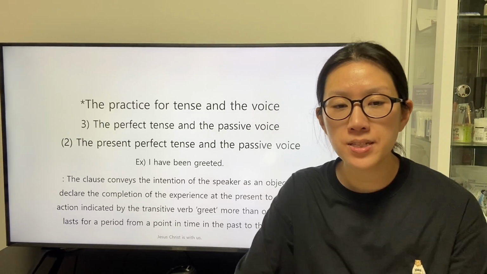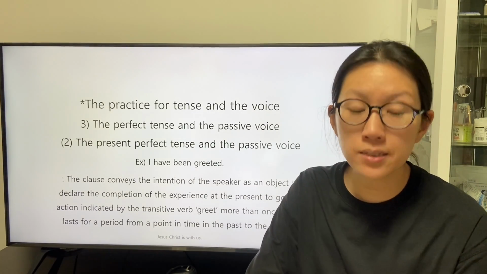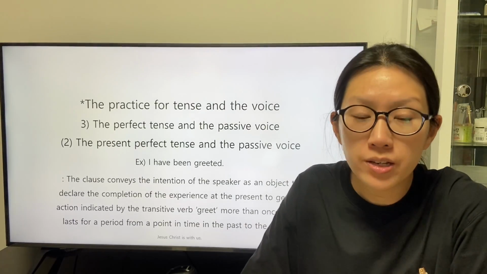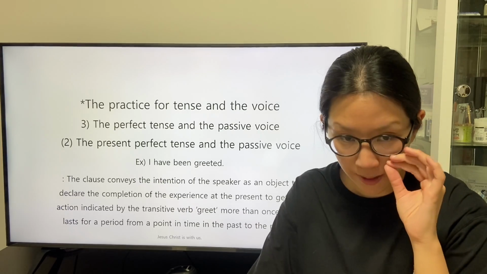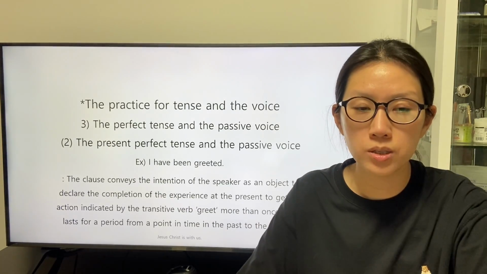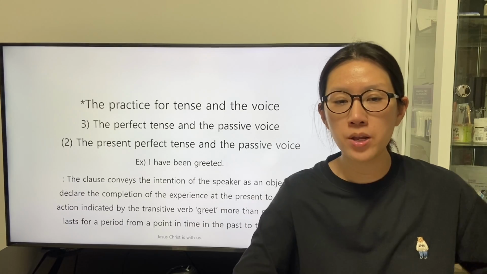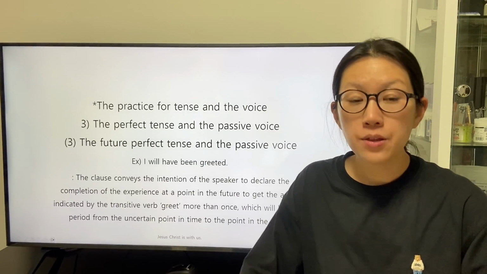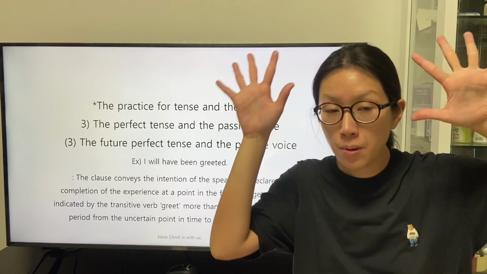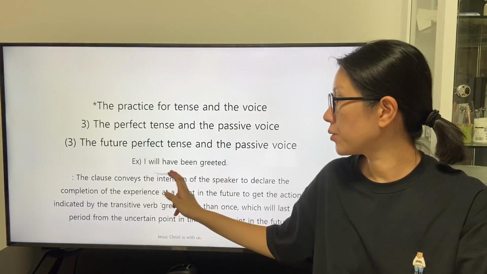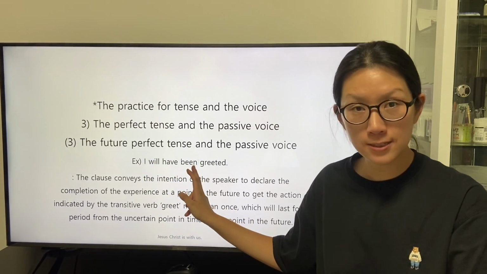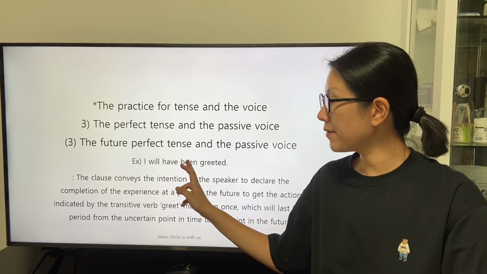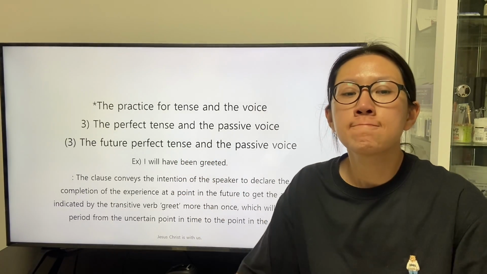The clause conveys the intention of the speaker as an object to declare the completion of the experience at the present to get the action indicated by the transitive verb greet more than once, which lasts for a period from a point in the past to the present. The third clause is stated in the future perfect tense and the passive voice of the speaker.